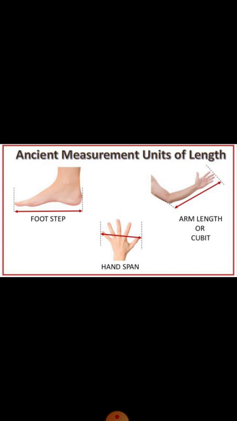and lengths can be measured using different methods. Here on the screen you can see ancient measurement units of lengths. Ancient means olden times. Here you can see footstep, handspan, arm length, or you can say cubit.